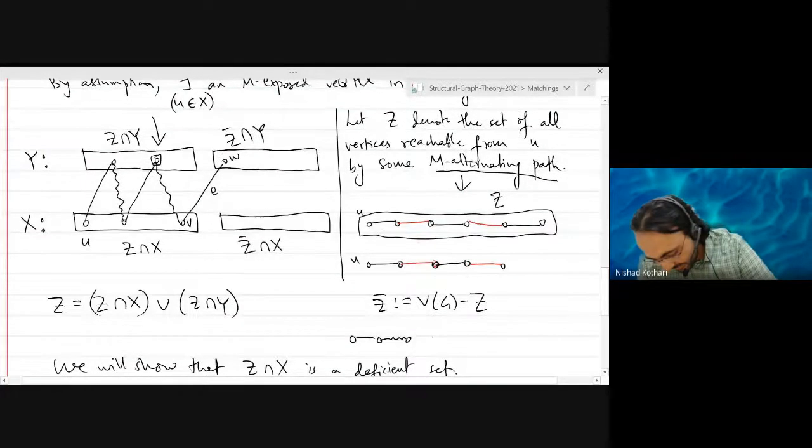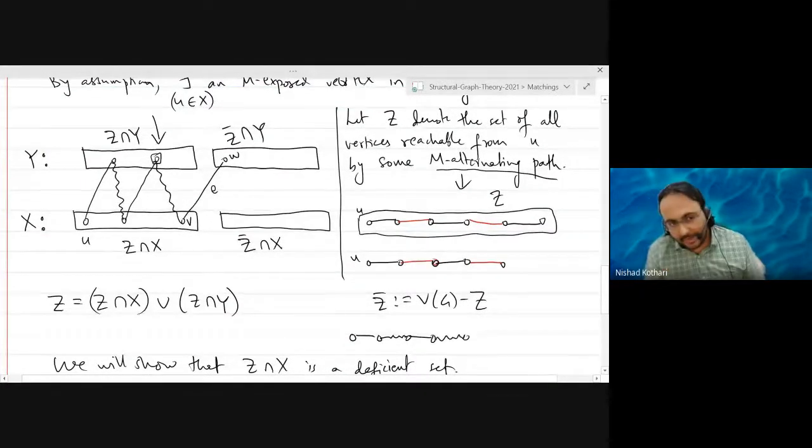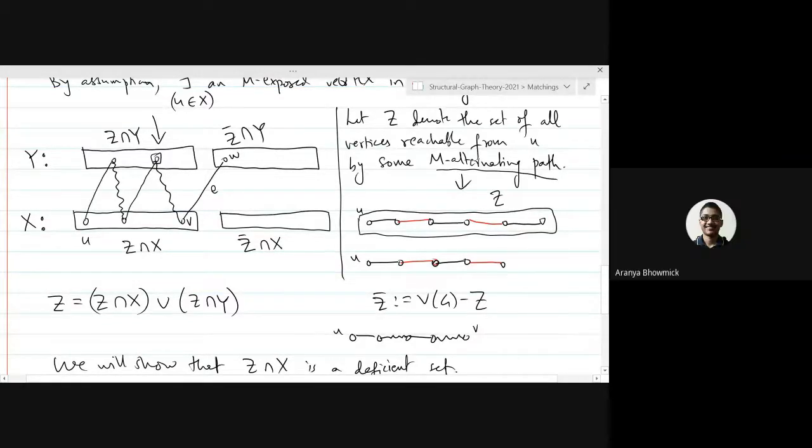Okay, supposing this is an alternating path from U to V, do you agree that because U and V belong to the same color class in the bipartite graph, the alternating path will have to be of even length, right? Exactly.